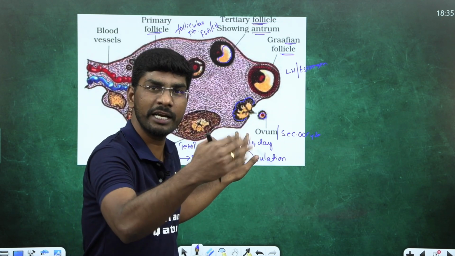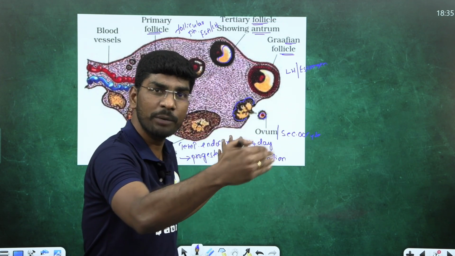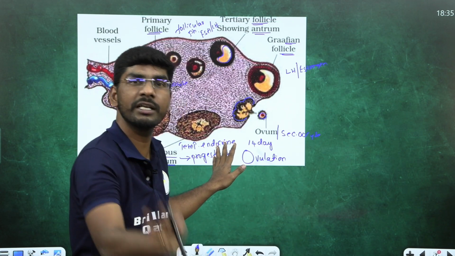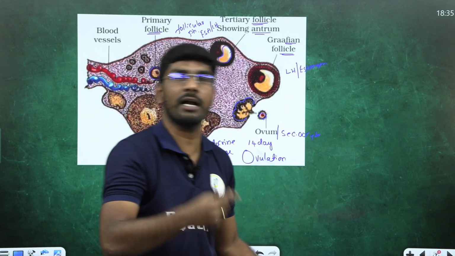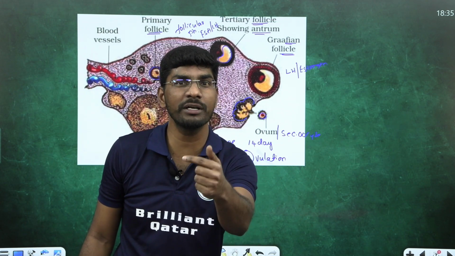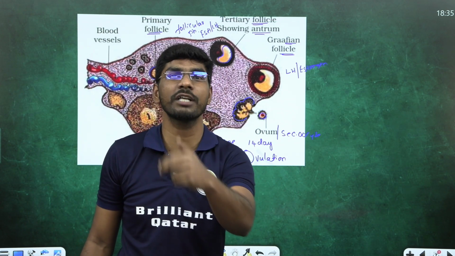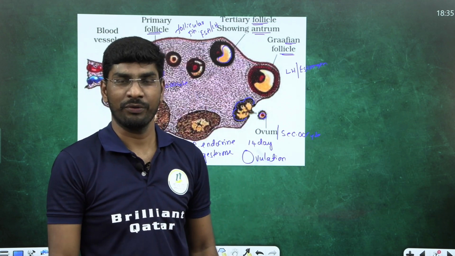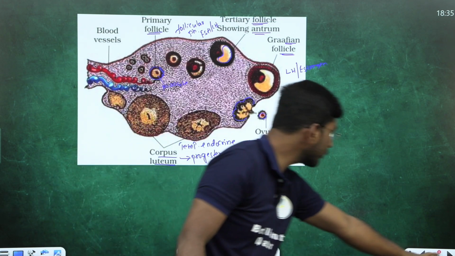If this egg is not fertilized, this corpus luteum will degenerate in a very short period, becoming corpus albicans, and menstruation starts again. At that time the progesterone level in the blood is low, so the endometrium thickness decreases. So what starts? The next menstrual flow. I hope you understand. Next, come to the next question.